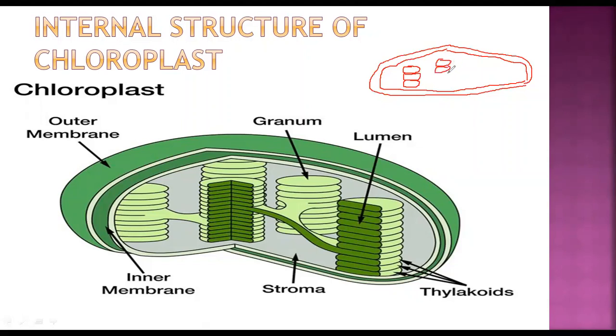So this is how you are going to show that, and they are connected with this pipe-like structure, and this is known as intergrana lamellae. Okay, and they are floating like this in the stroma.